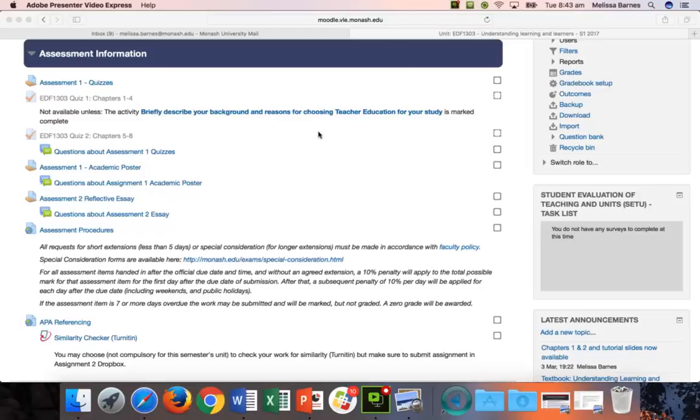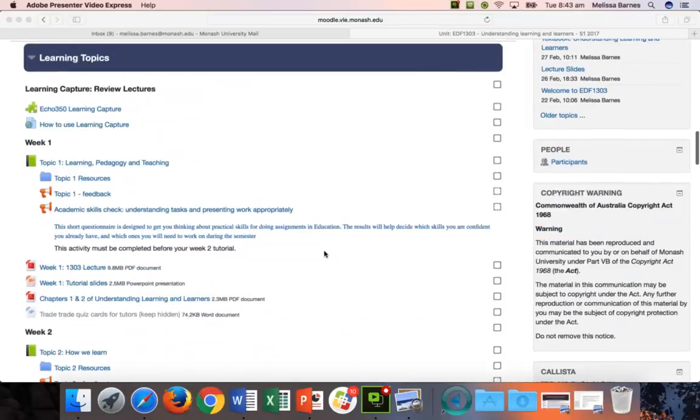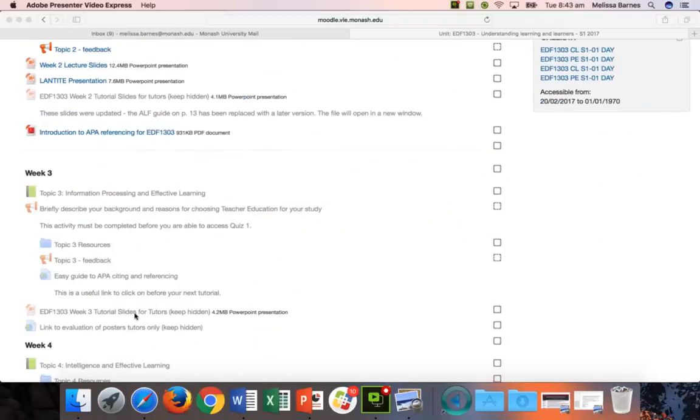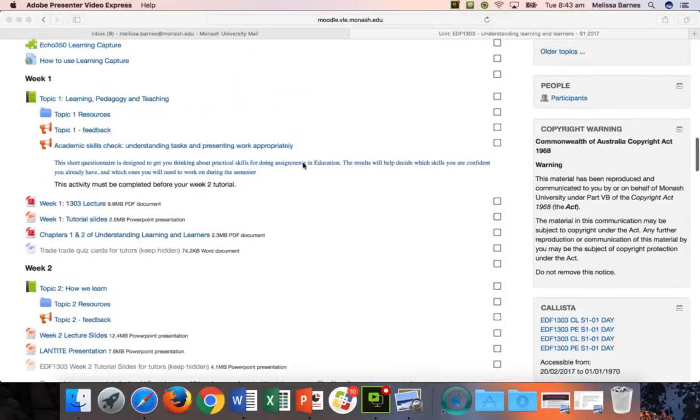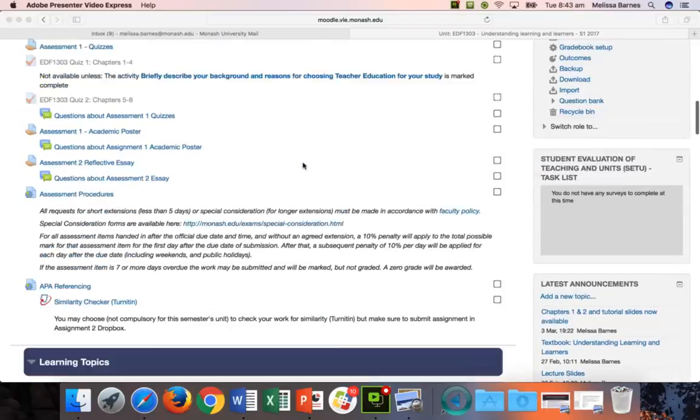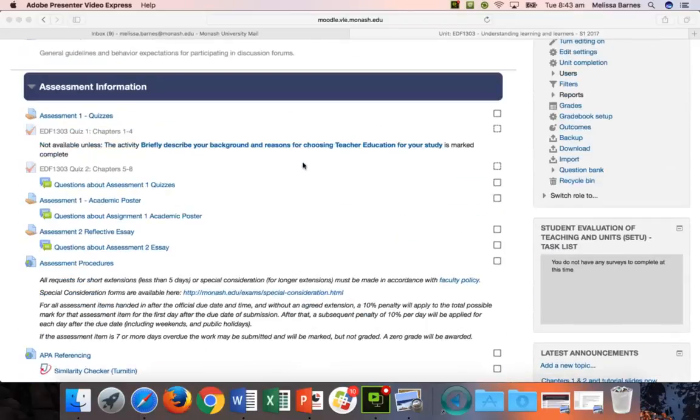So you need to complete that activity, and again that is in week 3, and once week 3 opens you'll get to see that. You'll see this icon here with the megaphone, and you'll click into this activity, complete that, and once you complete that you can access quiz 1. Again, if it's not Monday the 20th of March at 6 a.m. you won't be able to access it, but once that week opens up, so week 4, you can then access